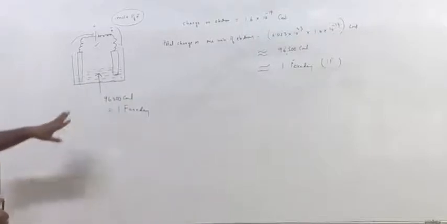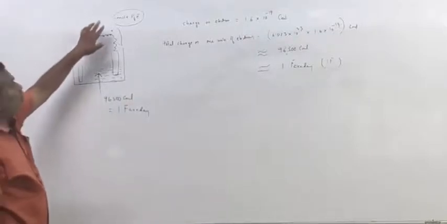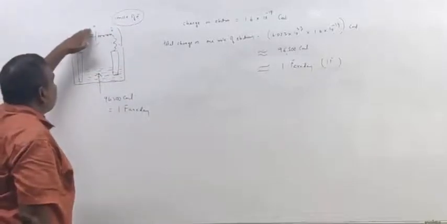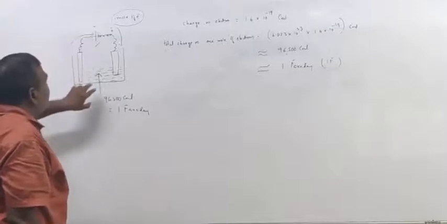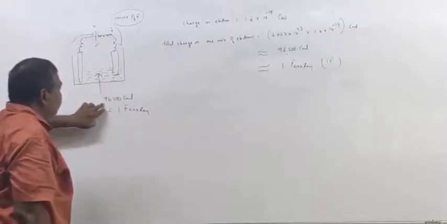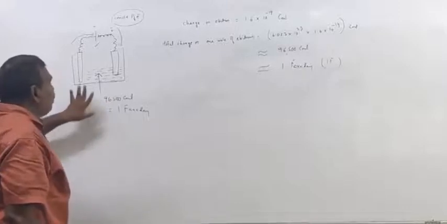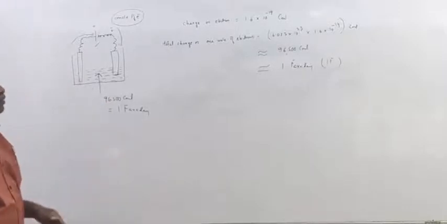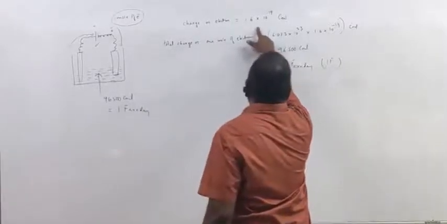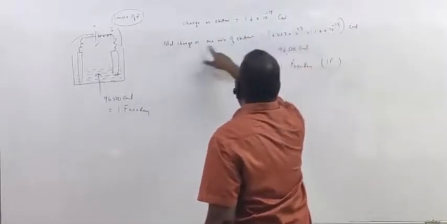Is it clear to you? It is very important. Whenever 1 mole of electrons are transferred from negative terminal of the battery to positive terminal of the battery, the charge entered in the electrolyte is said to be 96,500 coulombs and it is equal to 1 Faraday. So, once again, charge on electron is 1.6 into 10 power minus 19 coulombs.